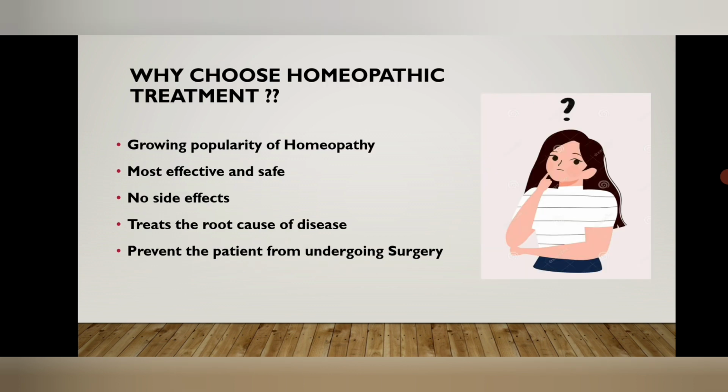Next is why you should choose homeopathic treatment for cases of secondary dysmenorrhea and endometriosis. Homeopathy is one of the most popular modes of treatment among people because of its effectiveness, and it is safe to use. There are no side effects involved. Homeopathy treats the root cause of the disease. It prevents the patient from undergoing any complication, and unnecessary surgery is avoided if you choose homeopathy in time.